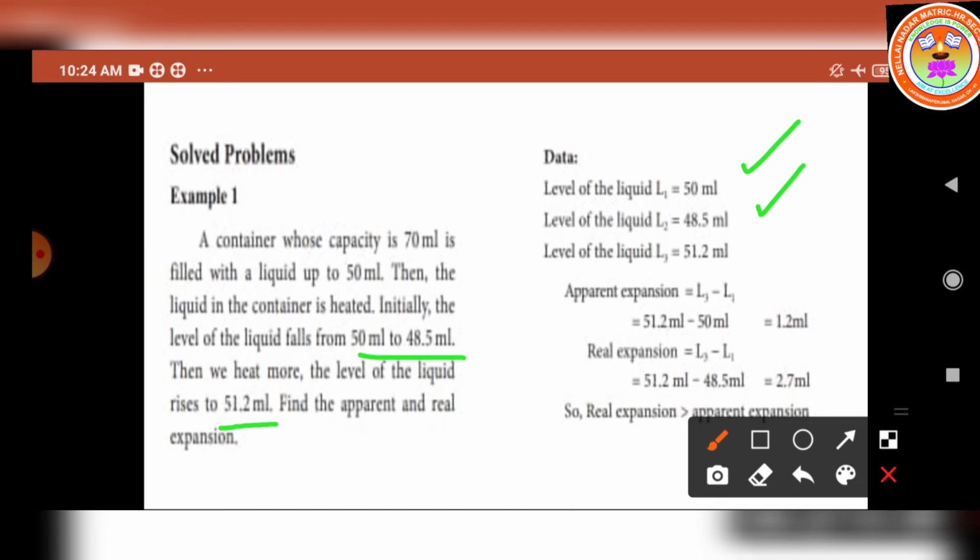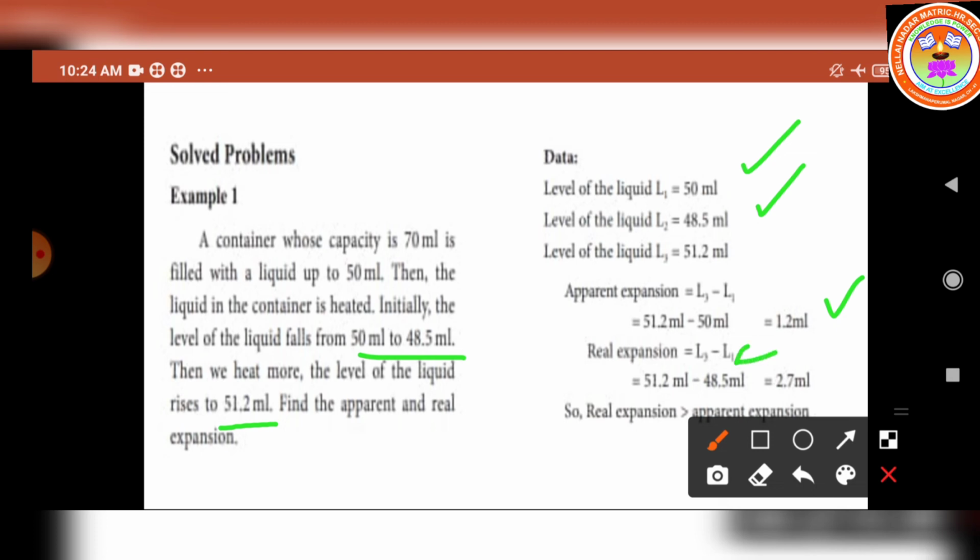So first we are going to find out the apparent expansion. So what is the formula? The apparent expansion is equal to L3 minus L1. So substitute the values: 51.2 minus 50 is equal to 1.2 milliliter. Okay. So next we are going to find out the real expansion. So what is the real expansion formula? L3 minus L2.